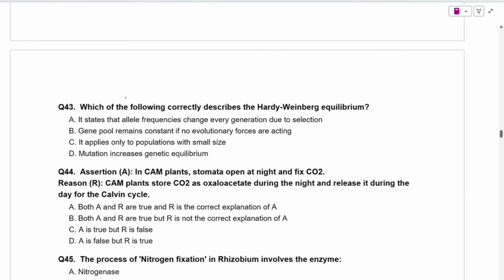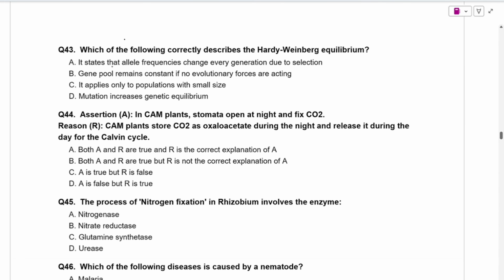Which of the following correctly describes the Hardy-Weinberg equilibrium? It states that the allele frequency changes every generation due to selection. No. Second, gene pool remains constant if no evolutionary forces are acting. Yes.